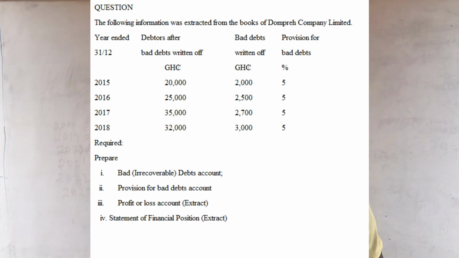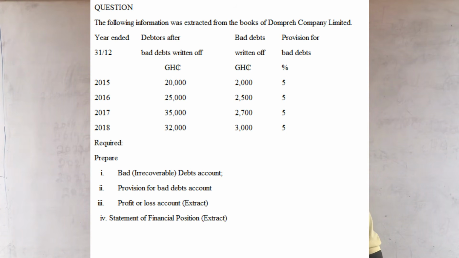Okay. So this is a very simple question, and the topic is simple as always. We have the figures for receivables to be 20,000 for 2015, 25,000 for 2016, 35,000 for 2017, and then 32,000 for 2018.